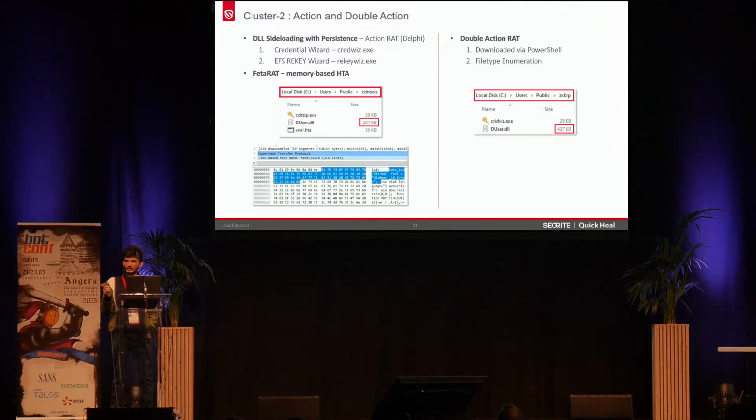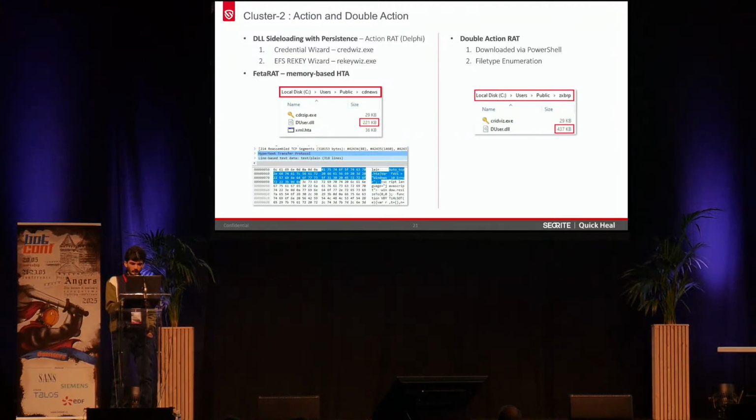on Delphi, not Golang or the .NET that we usually see with this specific APT group. So this was sideloaded by the Windows Credential Wizard or the EFS Reiki Wizard, and then finally the action RAT is executed in the background. The HTA file that we observed is actually downloading and executing a remote access Trojan known as FetaRAT. So this was not dropping this payload like DRAT that we have observed. This was running in the memory of MSHTA.